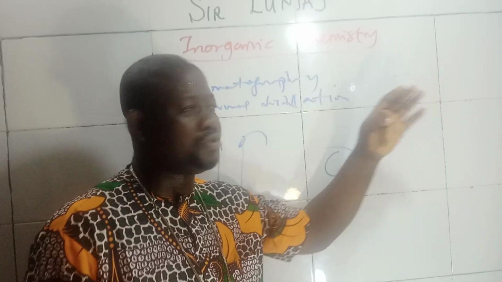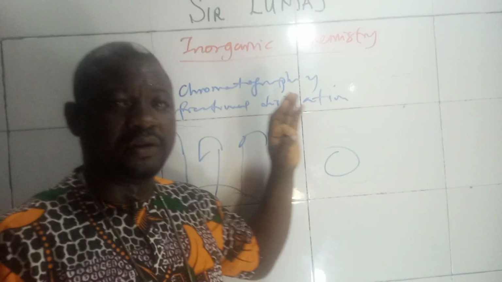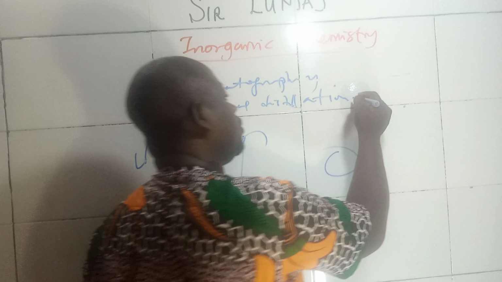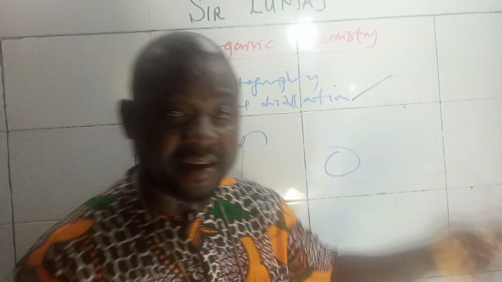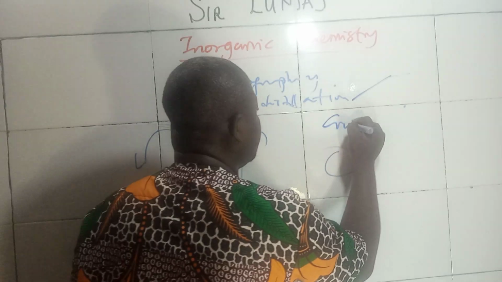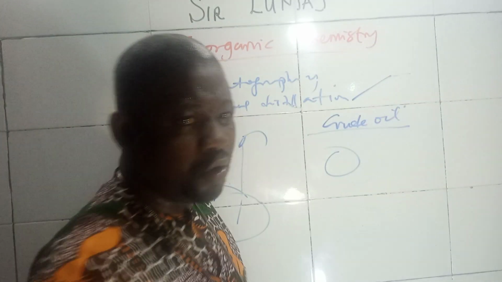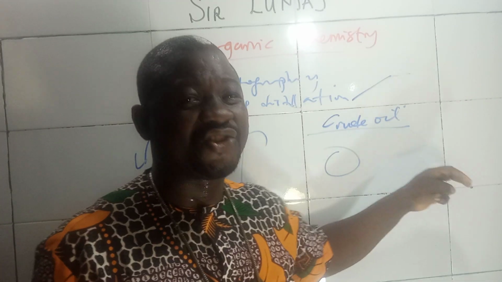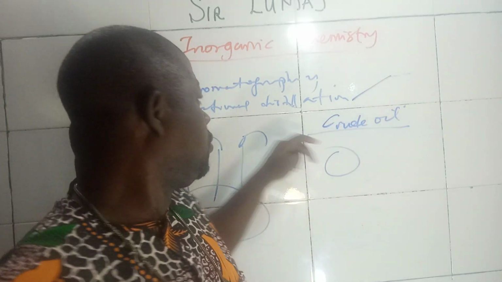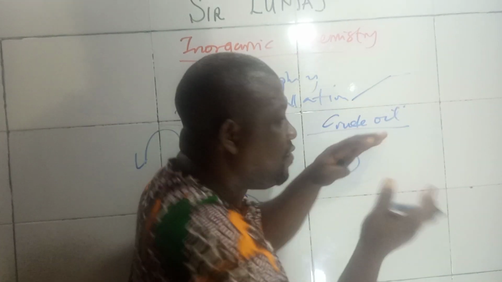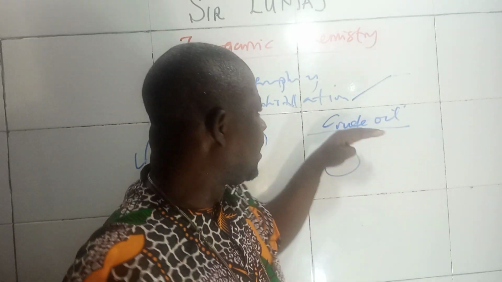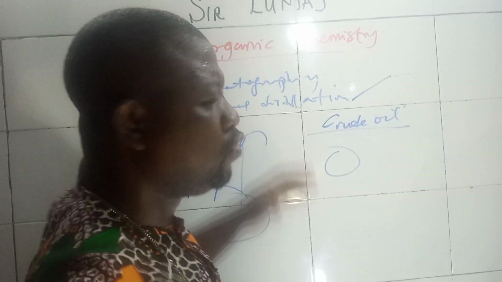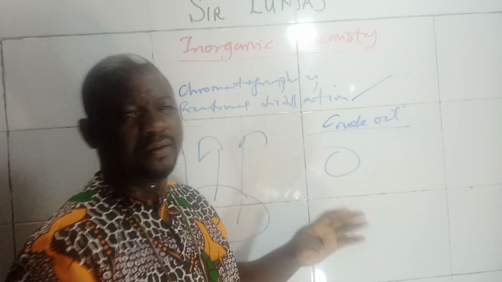By the time you get to higher classes, you will see how the chromatography machine is being used. For fractional distillation, they majorly use this in refineries. That is what they use in separating crude oil. If you are still strange with crude oil, please go and watch my introduction to chemistry. I did justice to crude oil. They use fractional distillation because those things have very close boiling points. As one is coming out, there is water that will cool it down, in different columns. You can get it that way.